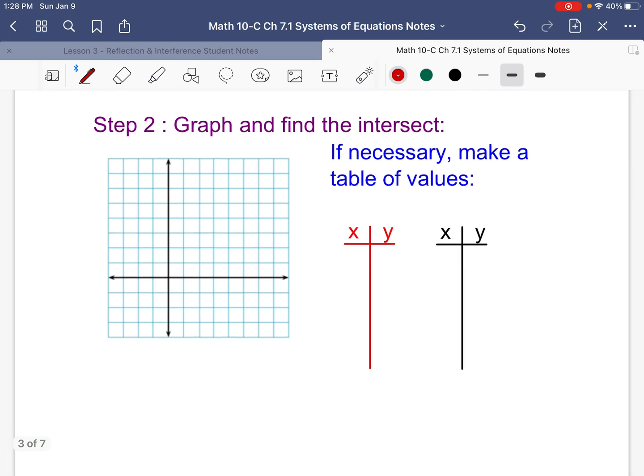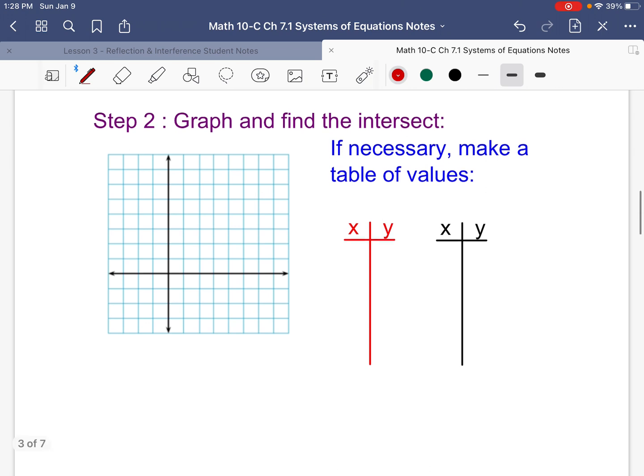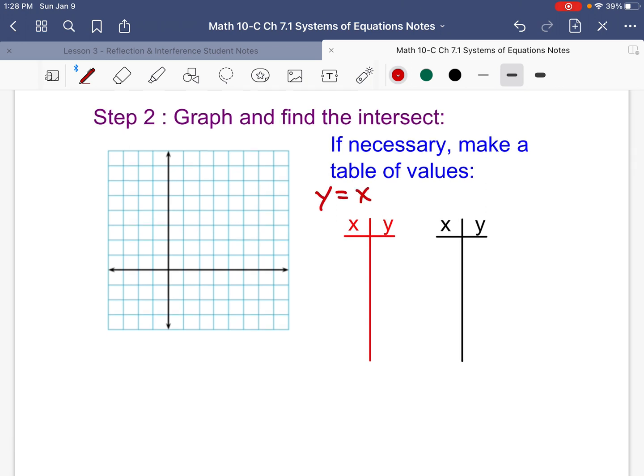Now, graph and find the intersect. If necessary, make a table of values. Now, here, recall y equals x minus 3. Now that's really easy. We start at minus 3, and our slope m value is 1. So we go up 1 and over 1, up 1 and over 1, and so on, like that.